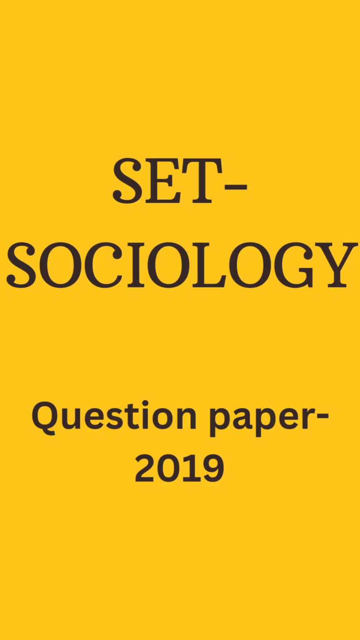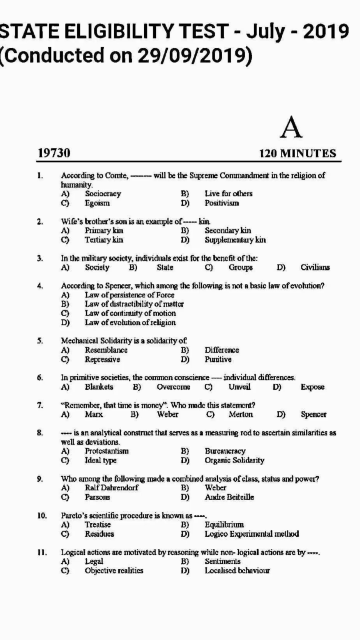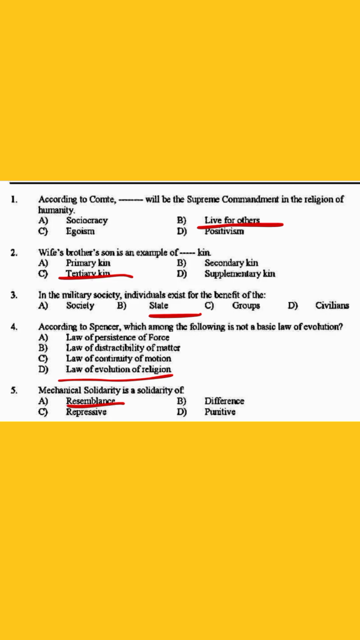Today we discuss the SET Sociology 2019 question and answer. Question: according to Comte, dash will be the supreme commandment in the religion of humanity. The answer is live for others.